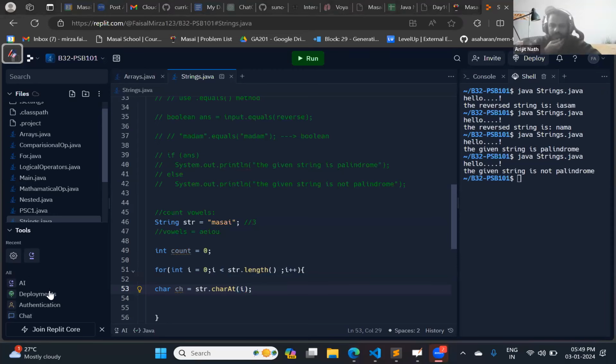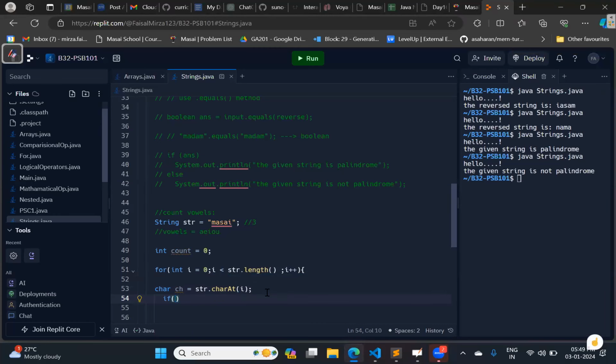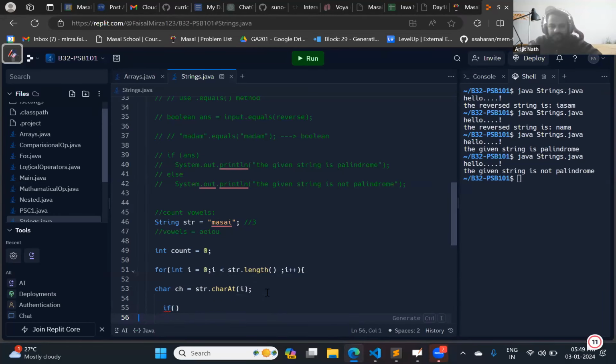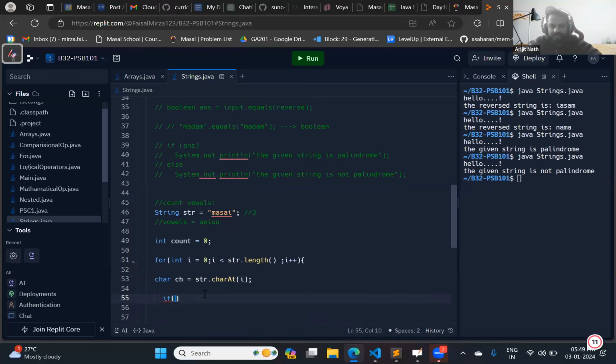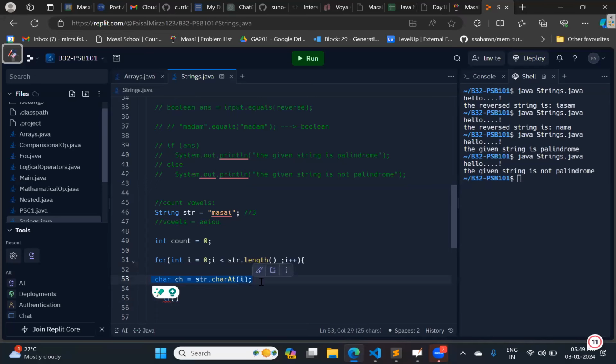Then we need a conditional statement: if str charAt i. Already you have taken out that character which is coming at a specific position, so can I directly use ch?